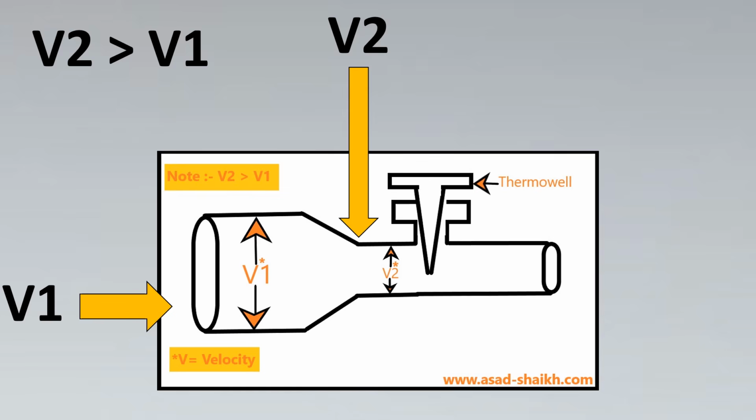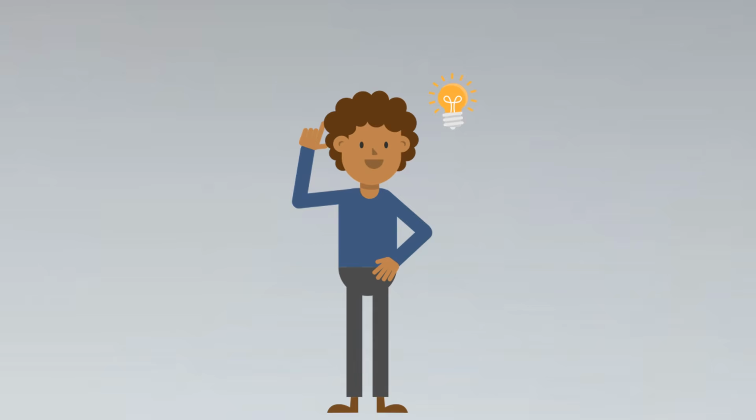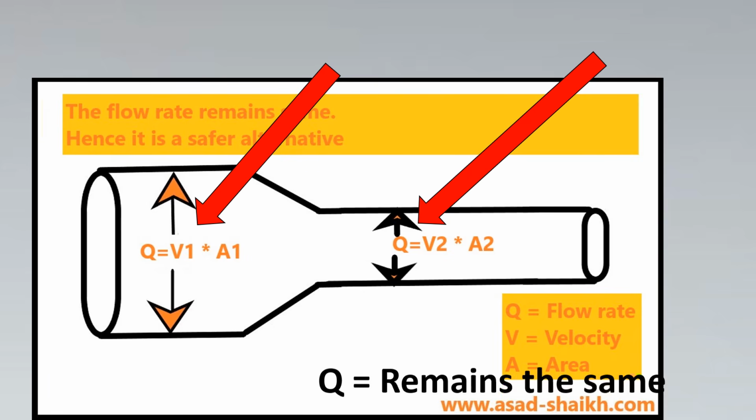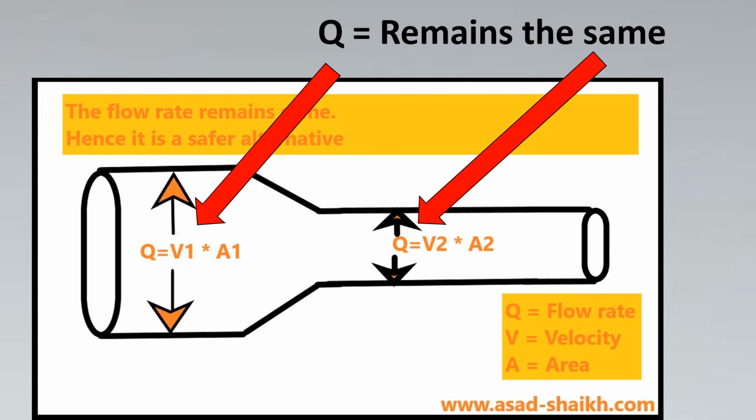So what is the solution for such an issue? There's an idea, one solution which could help in such a situation is as follows: to use the idea of mentioning flow rate instead of the velocity. Why? Because we know that the flow rate is going to remain the same regardless of the velocity.